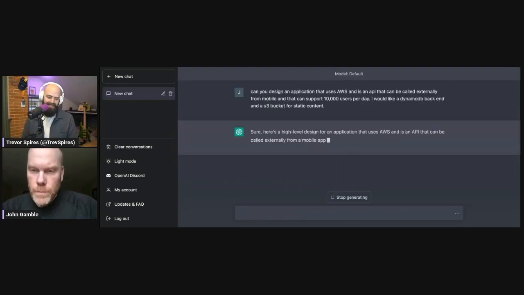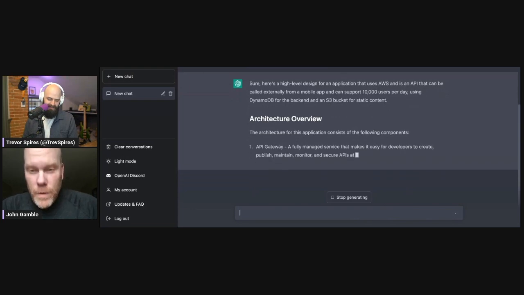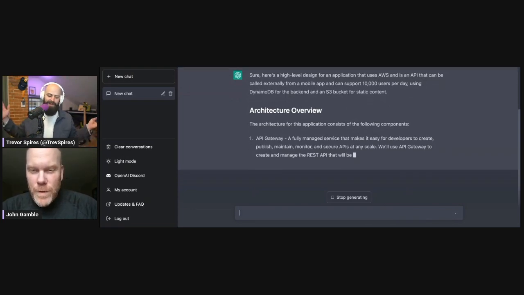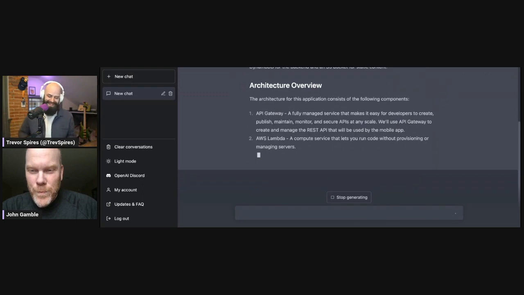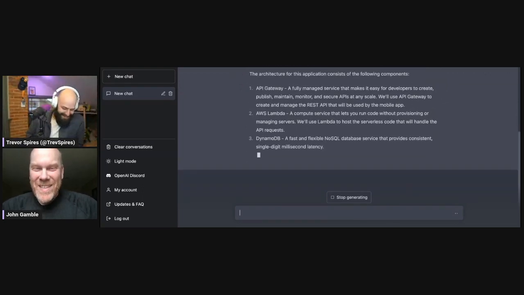Design AWS. I like this because you gave it a lot of flexibility, but you gave it a little detail, like I want DynamoDB and S3. So let's see what it gives us here. Boom. API Gateway. That's what I would have chosen. And Lambda. Yes. ChatGPT knows. It's pretty amazing.